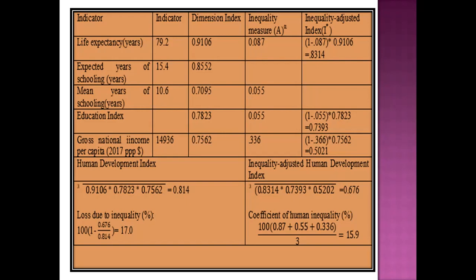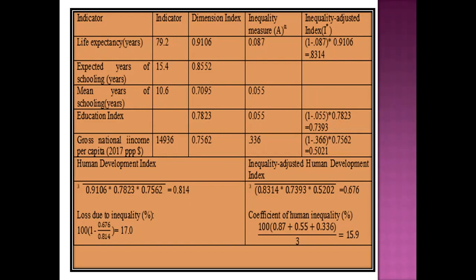So there is a gap, and we can say that there is inequality existing in this hypothetical economy or hypothetical country. So after adjusting for inequality through the Atkinson inequality index, we get the actual human development index value of this hypothetical country as 0.676. So this is the loss.